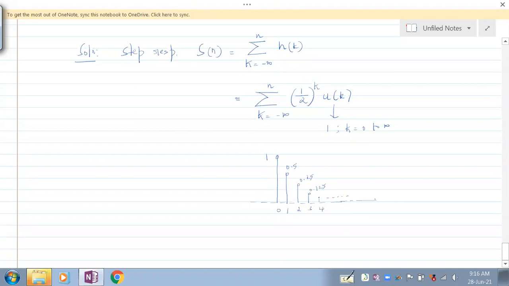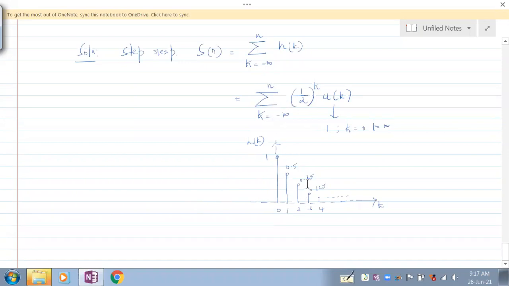Understand here? So this is your k and this is your h of k. This is how h of k looks like. Now see here. Now this is k, this is n. Everybody should observe here, very important. If you don't catch this point, you'll not understand. So from minus infinity to n, do you think from minus infinity to 0 there is a signal here? From minus infinity to minus 1, do you think there is a signal? No signal.